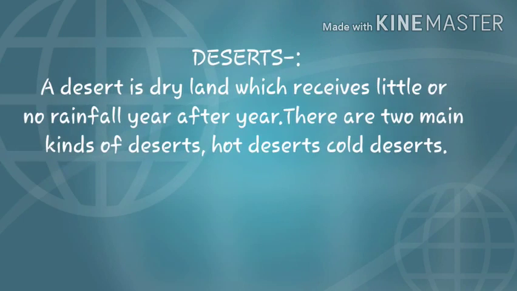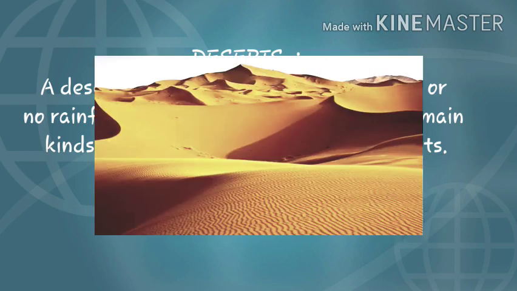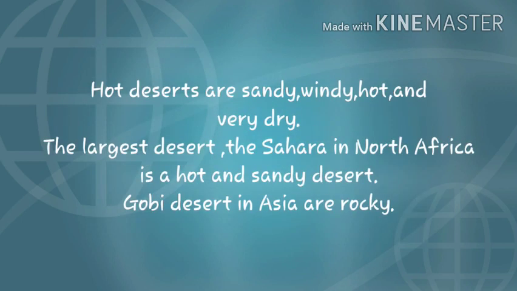Next, desert. A desert is a dry land which receives little or no rainfall year after year. There are two types of desert, that is hot desert and cold desert. Hot deserts are sandy, windy, hot and very dry. The largest desert is the Sahara in North Africa, and it is a hot and sandy desert. Some deserts like the Gobi Desert in Asia are rocky.